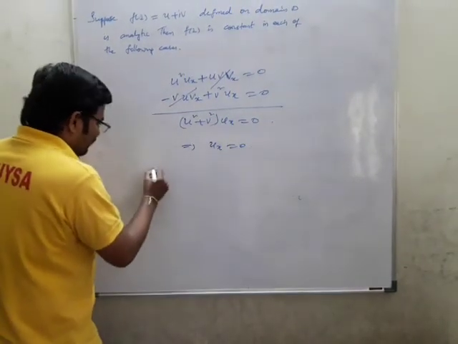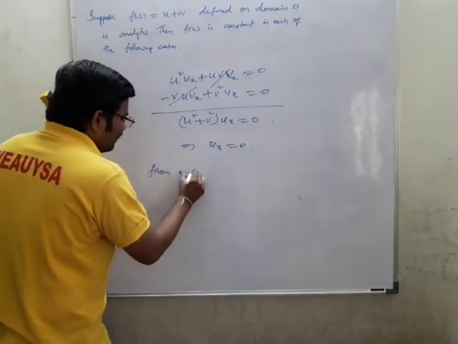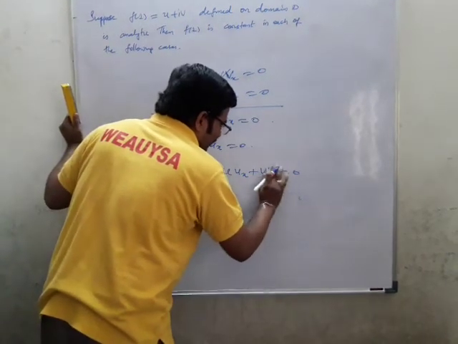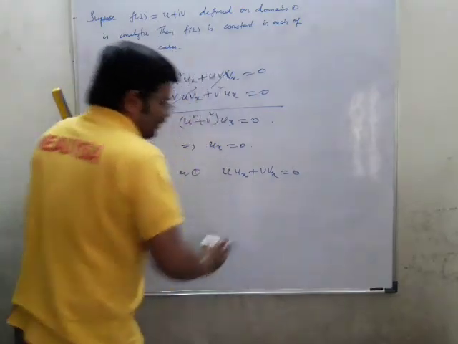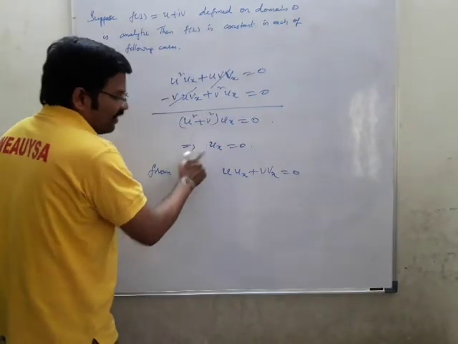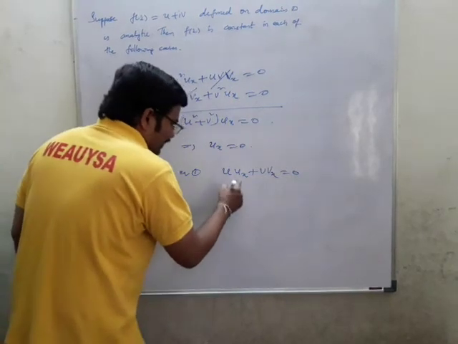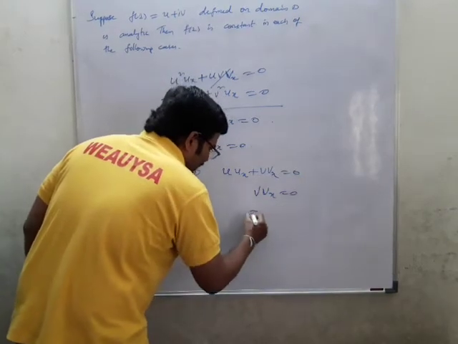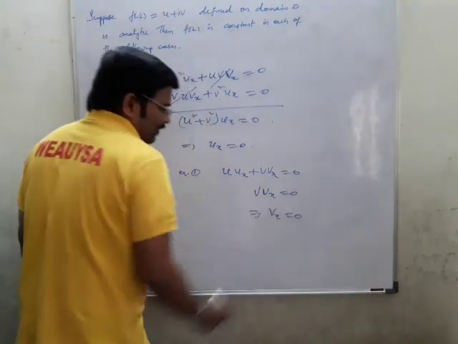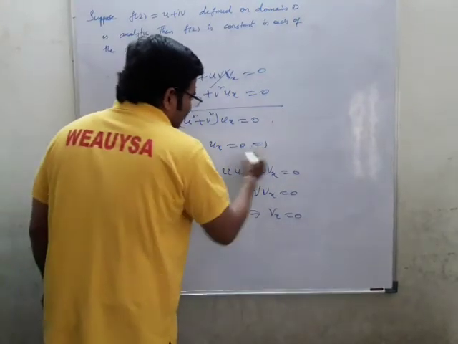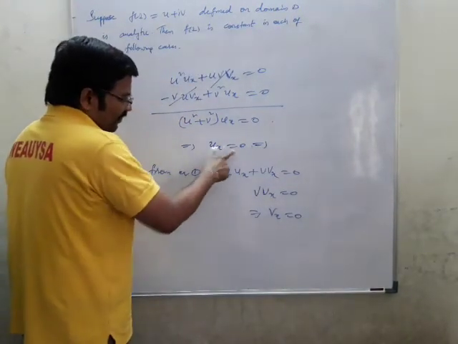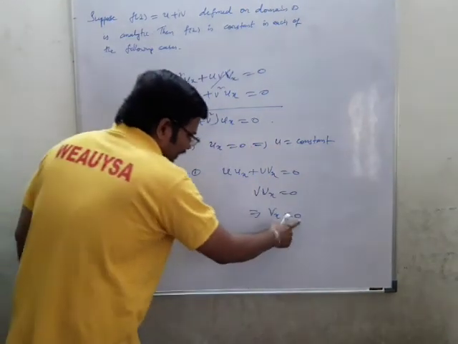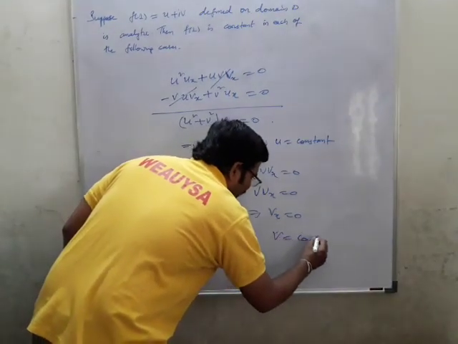From the first equation, equation 1, ux plus v vx equal to 0. Since ux equal to 0, if you put 0 here, everything is 0, so vx equal to 0. If you integrate on both sides, u is nothing but equal to some constant. Now if we integrate on both sides, v is nothing but equal to some constant.